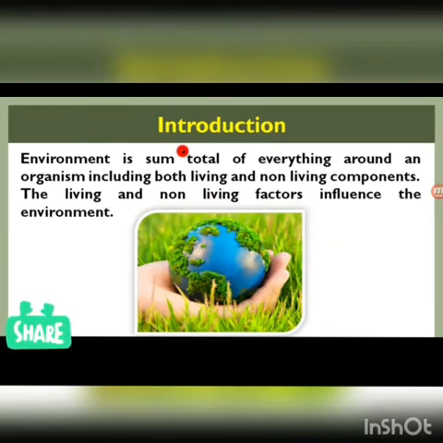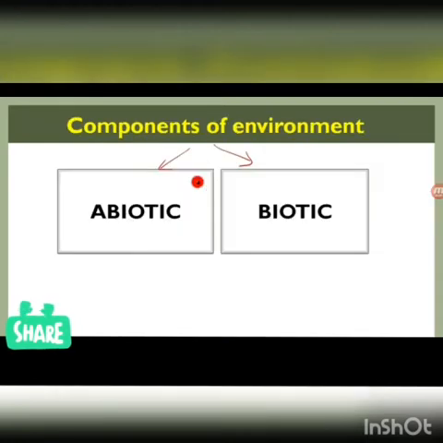Therefore, environment in scientific terms is the sum total of everything around an organism, including both living and non-living components. The living and the non-living factors influence the environment. There are two components of environment. One is the abiotic and the next is the biotic. Abiotic means non-living and biotic means living components.